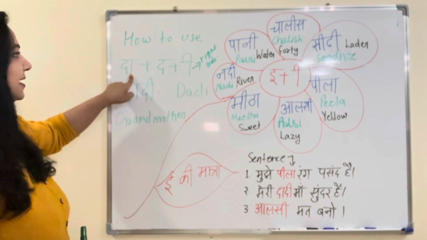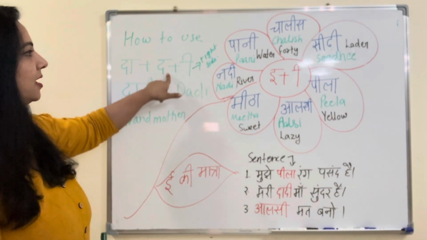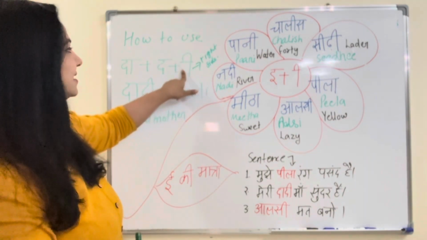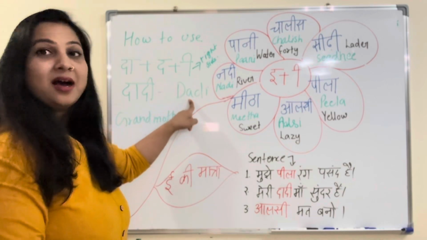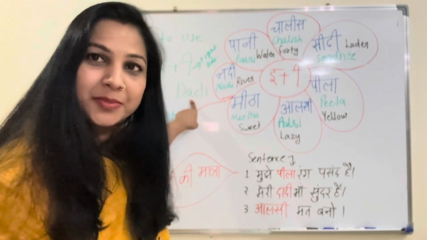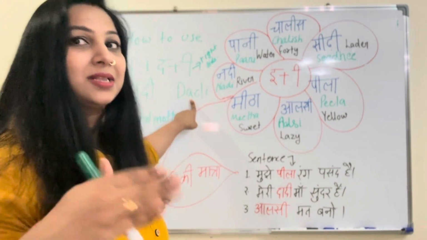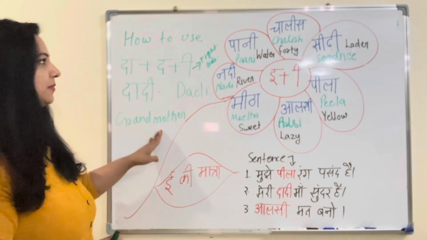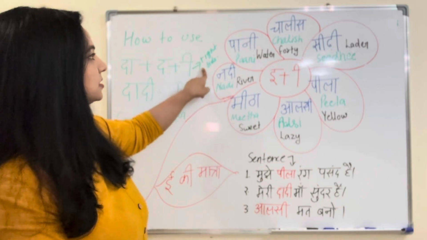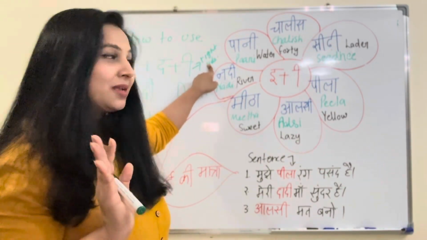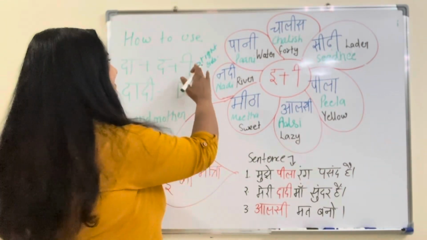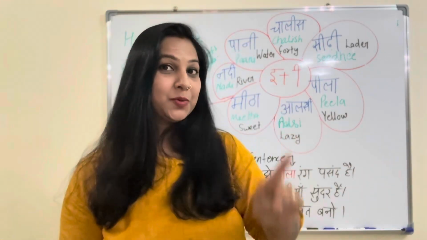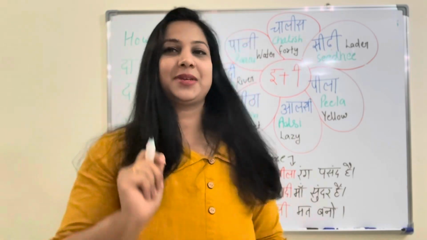So how to use it? When you make it separate, it goes like this: da plus e, badi e ki matra. So it becomes dadi. Dadi means your grandmother. Father's mom is called dadi, and mother's mom is called nani. The matra goes to the left side, and choti ki matra comes from the right side.